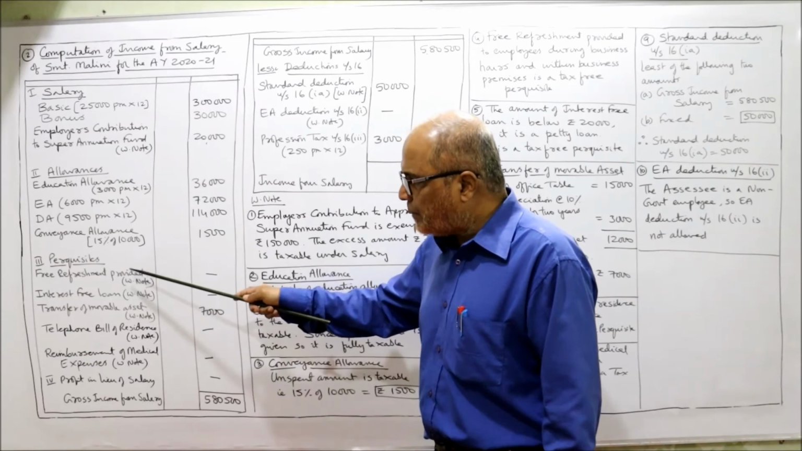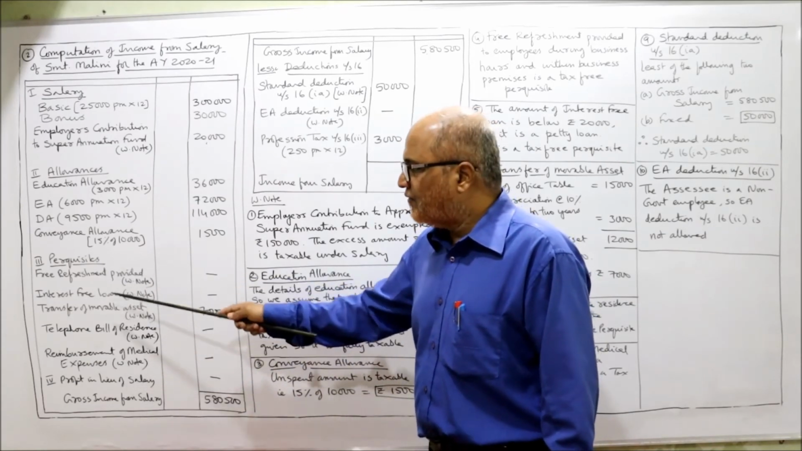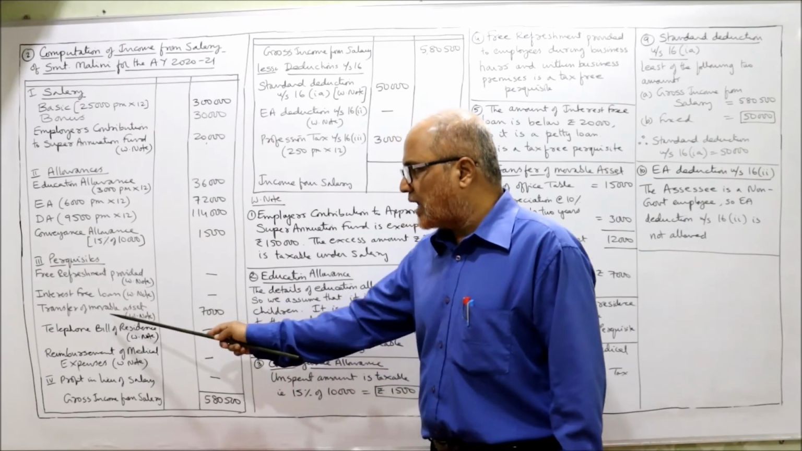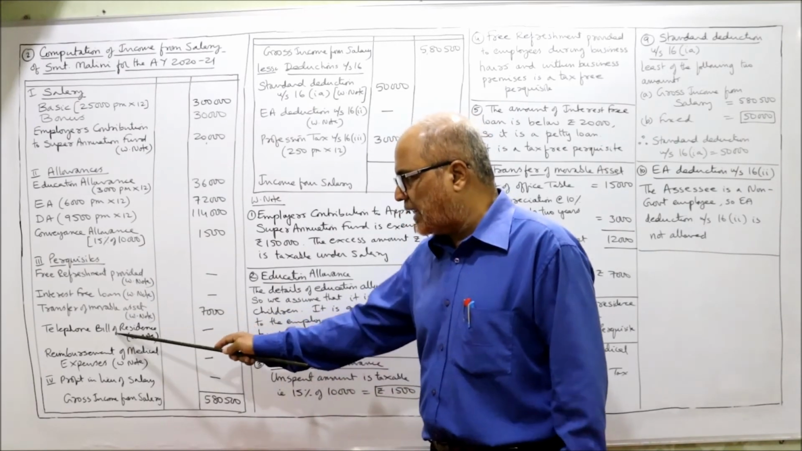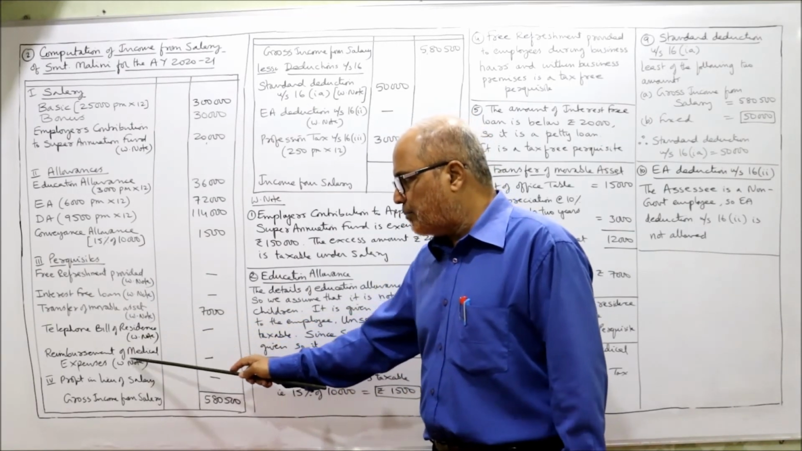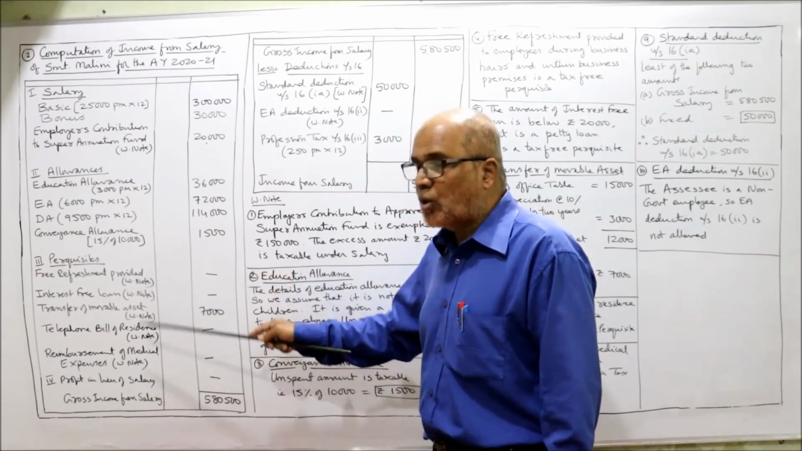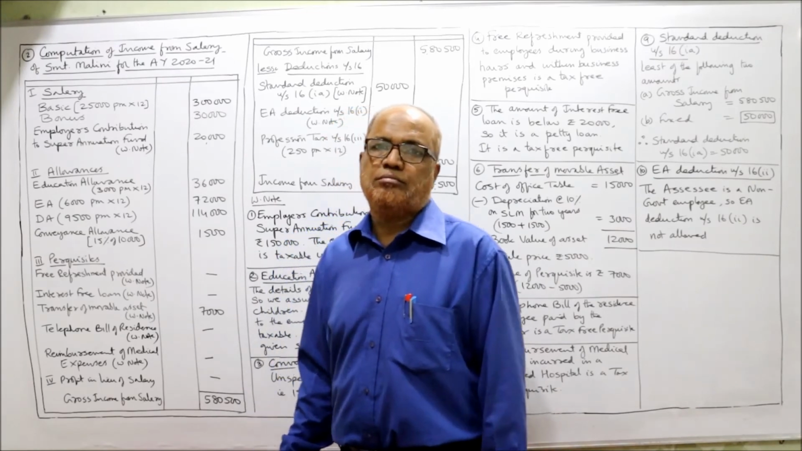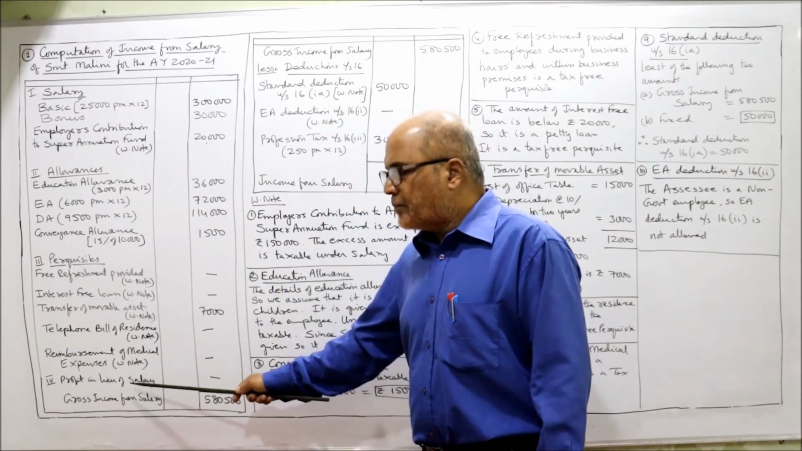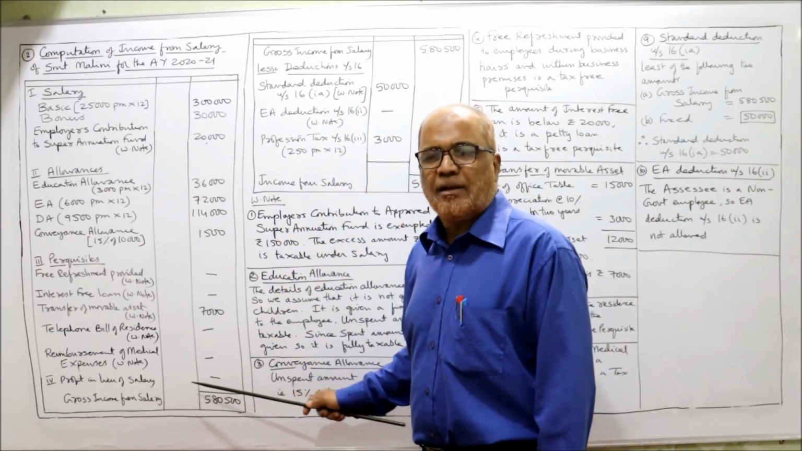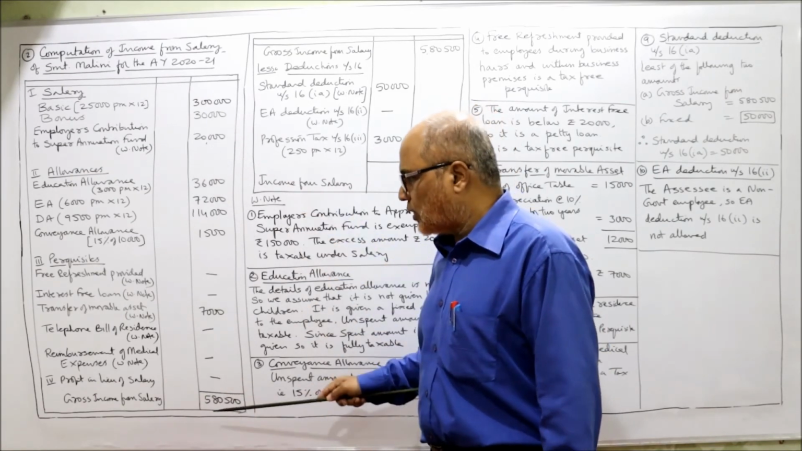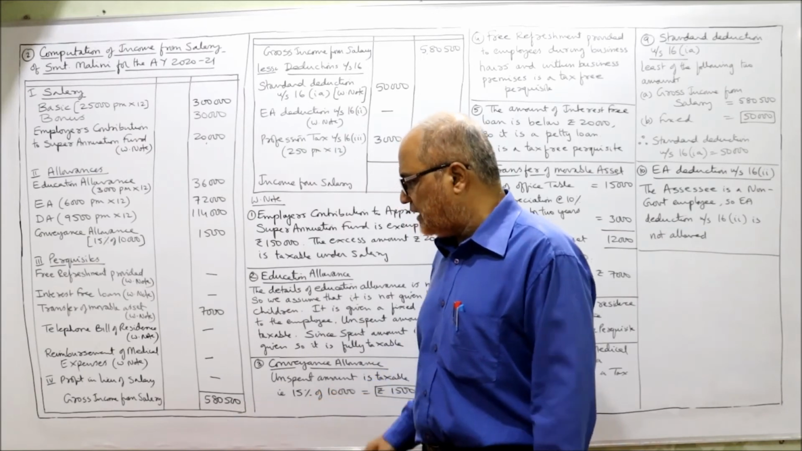Overall, the perquisites I have taken: free refreshments provided, dash. Interest-free loan, dash. Transfer of movable assets, 7,000. Telephone bill of residence, dash. Reimbursement of medical expense, dash. But don't write simply a dash. You have to write the provision in the working note. Then profit in lieu of salary normally will not be there. If it is there in a coming problem, we'll take it. Now take the total gross income from salary, 5,80,500.